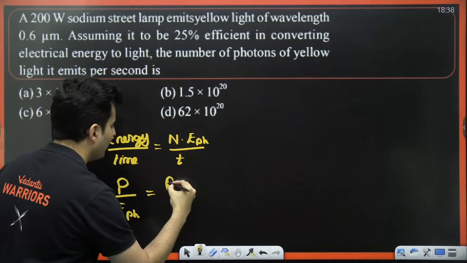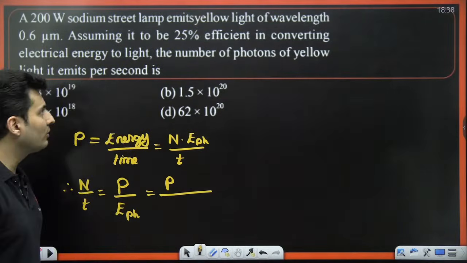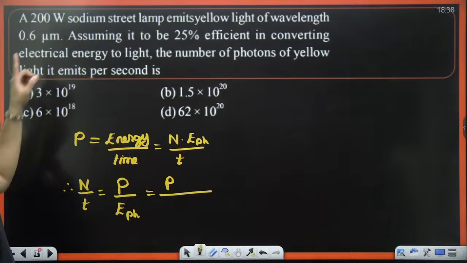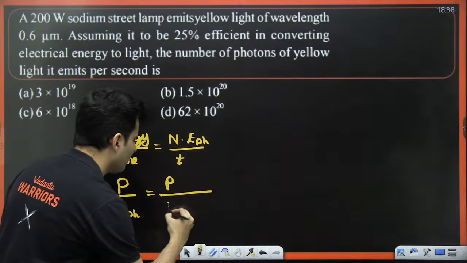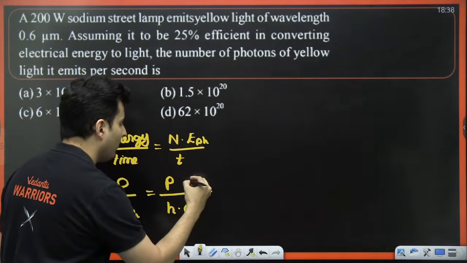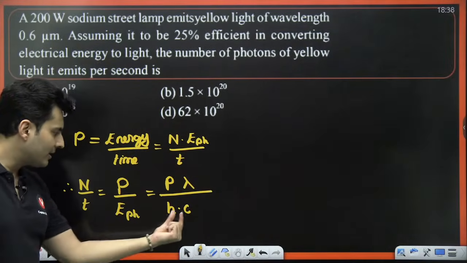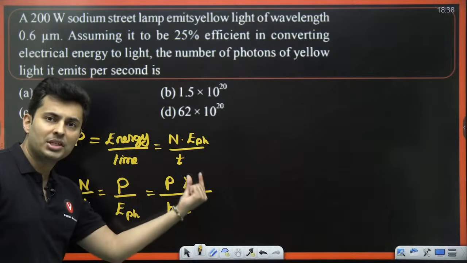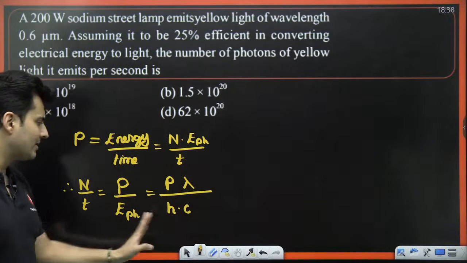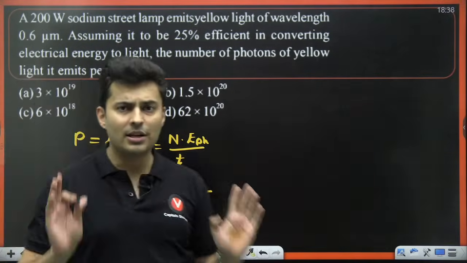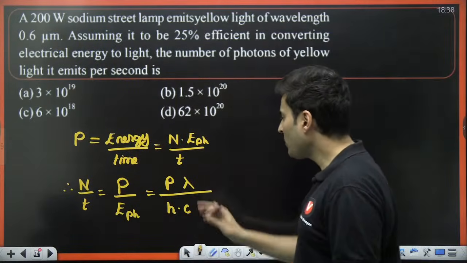Now that power is given to me, what is the energy of the photon? Come on, think about it. It is nothing but h into c by lambda. So lambda will go on the top. I've substituted Planck's energy formula. Nothing else.